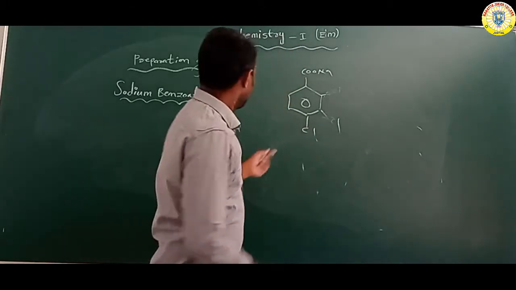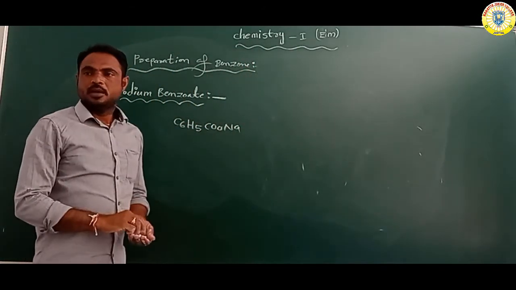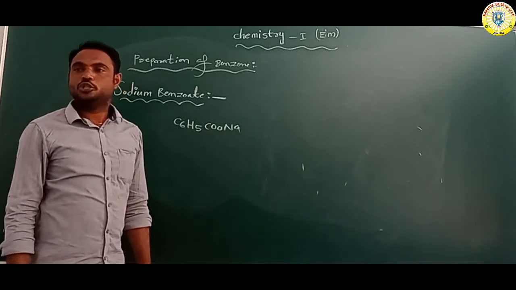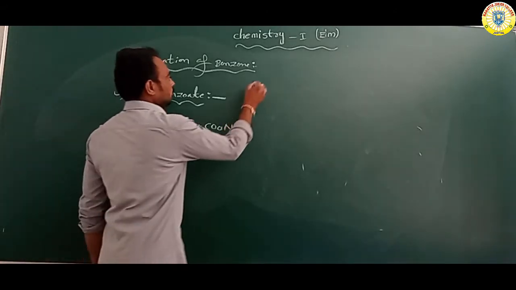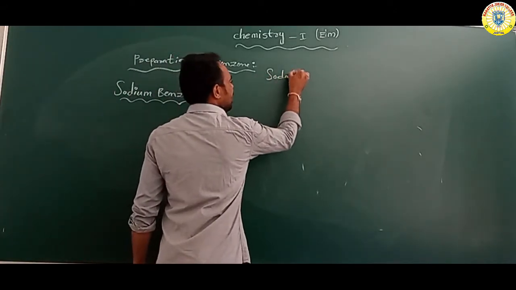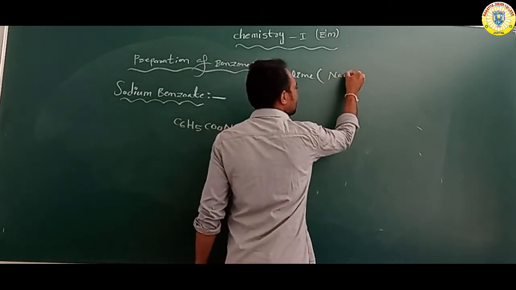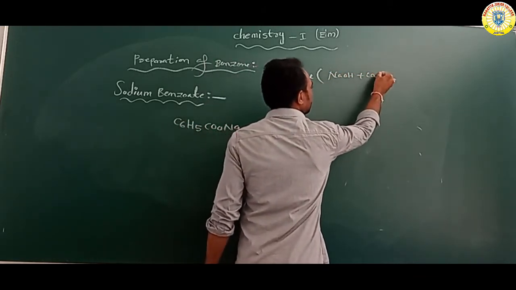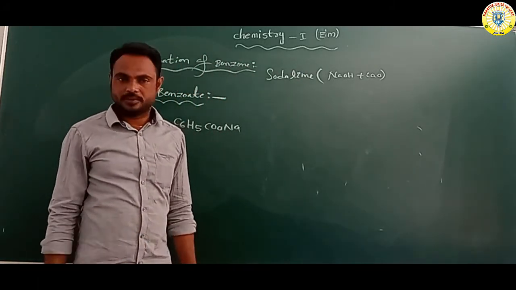So overall, sodium benzoate. When this sodium benzoate reacts with soda lime, what is soda lime? Soda lime is the combination of two compounds, sodium hydroxide and calcium oxide.